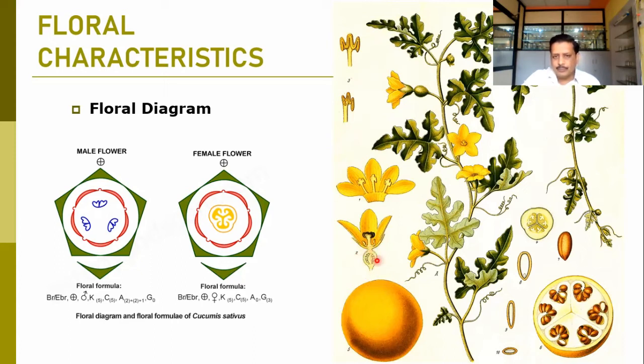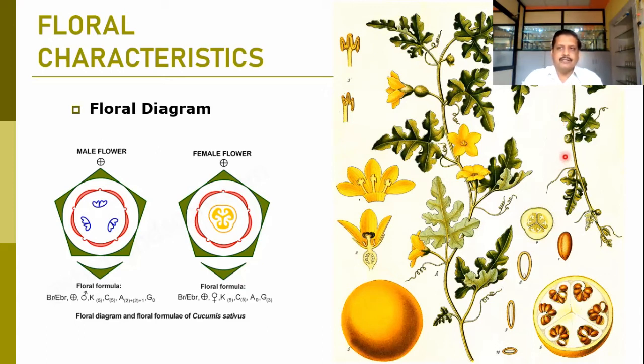When we take the TS of this particular ovary, you can find the tricarpellary syncarpous ovary with a single locule, and placentas are arranged on the periphery. That's why parietal placentation is there. The fruit type is the pepo, and here you can find the seeds. So this is the complete sketch.